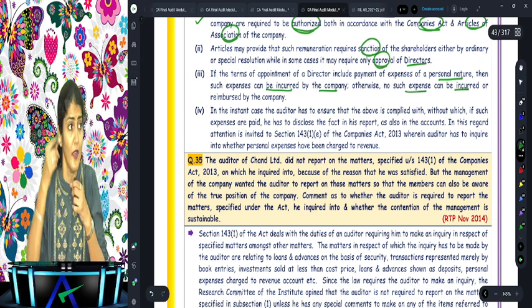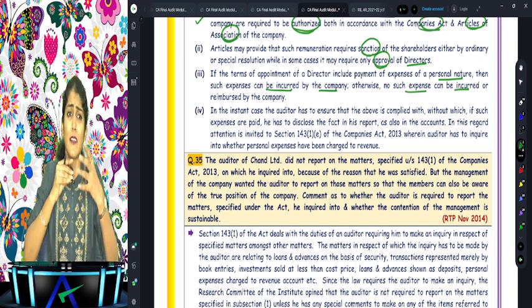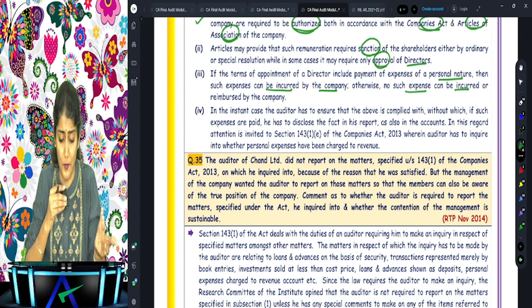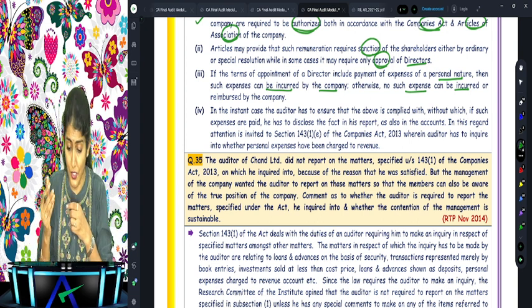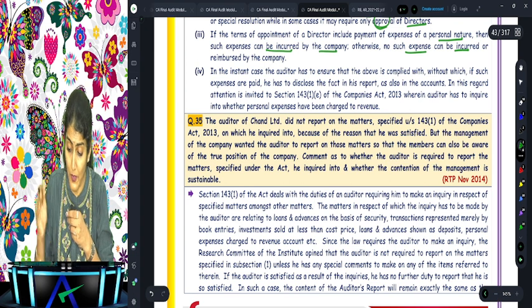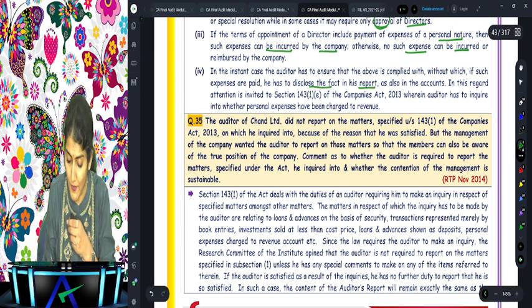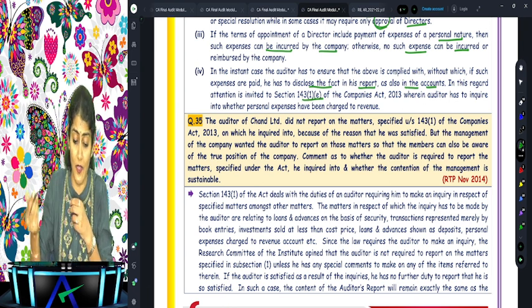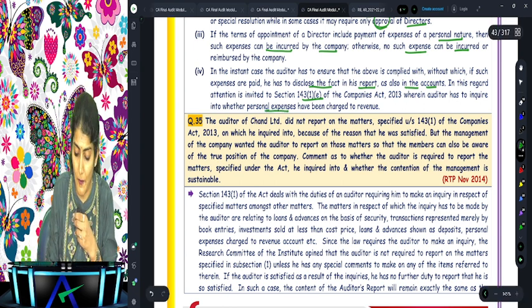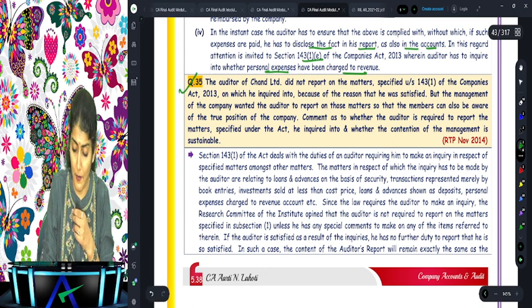So I told you, you need to look into the company policy, whether as per company policy, certain personal expenses are allowed to be charged to revenue account. In the given case, the auditor has to ensure that the above has been complied with, without which, if such expenses are paid, he has to disclose the fact in his report as also in the accounts. In this regard, attention is invited to 143(1)(e), wherein the auditor has to inquire whether any personal expenses have been charged to the revenue. Right, and then question number 35.